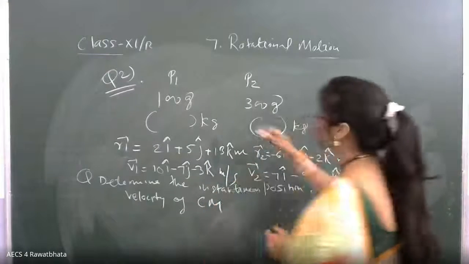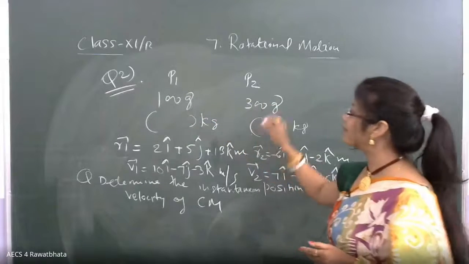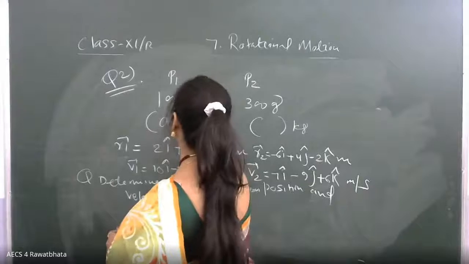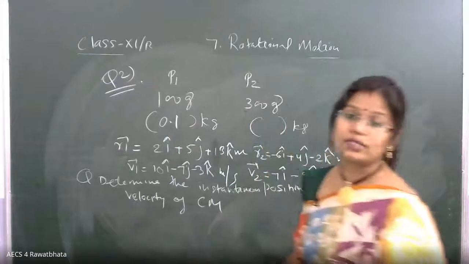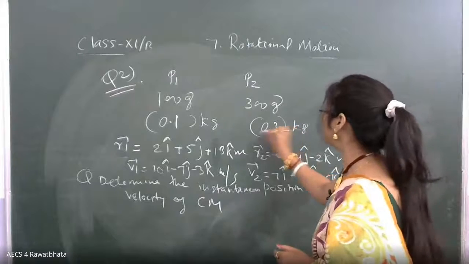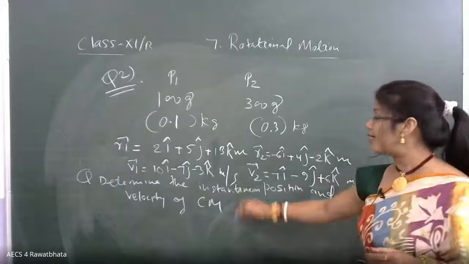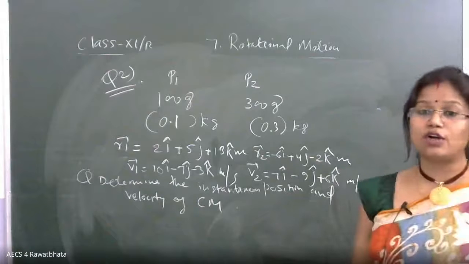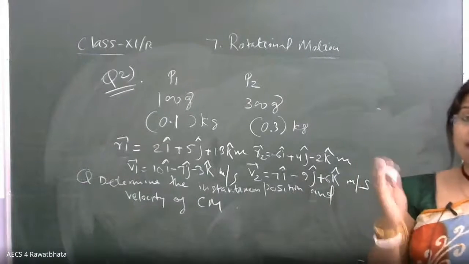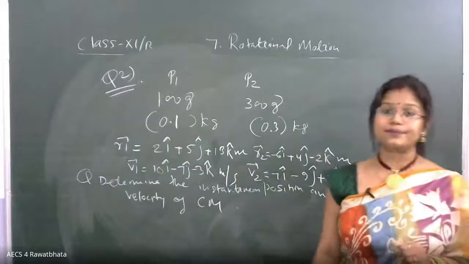So write down the question first. Two particles are there having the masses 100 gram and 300 gram. Here 100 gram converted into kg, as given by you people, is 0.1. Now the next one, your 300 grams, will be 0.3 kg. Now the position vector of these particles and the velocity part is given to you. They are asking to determine the instantaneous position as well as the velocity of the center of mass. Just apply the formula and quickly tell me. You all try to solve it, dear.